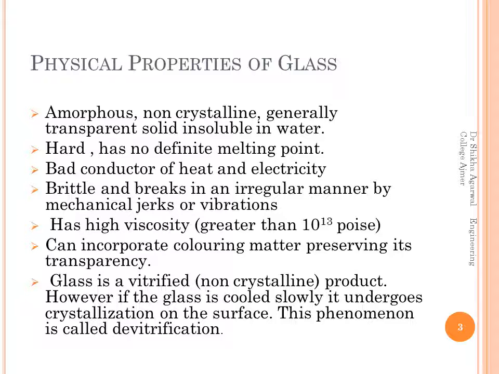Now, what are the physical properties of glass? It is amorphous. All of you know what is amorphous. It is not a crystalline solid. It is generally transparent and it is insoluble in water. It is hard. It is a mixture, hence it does not have a definite melting point. Glass is a poor conductor of heat and electricity.